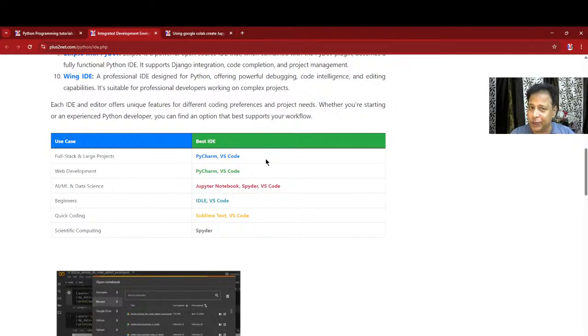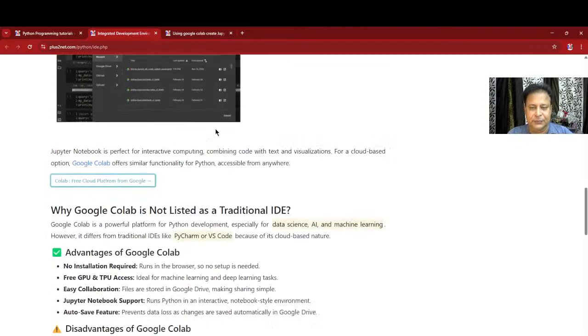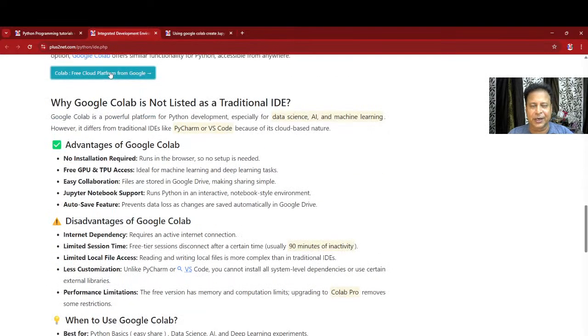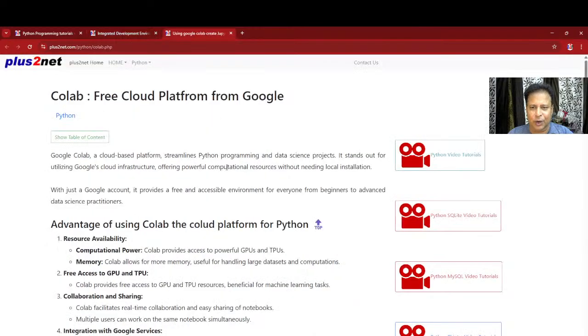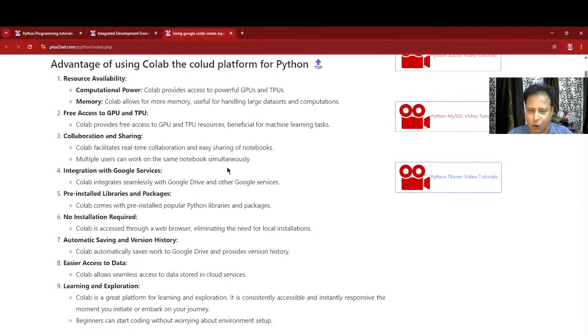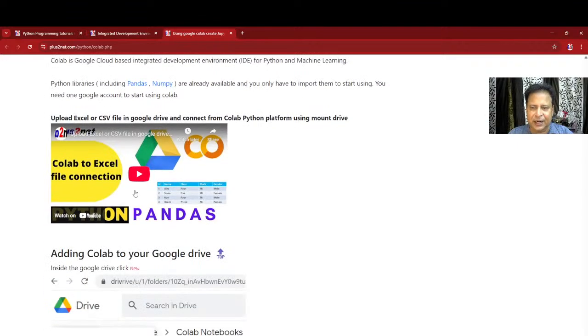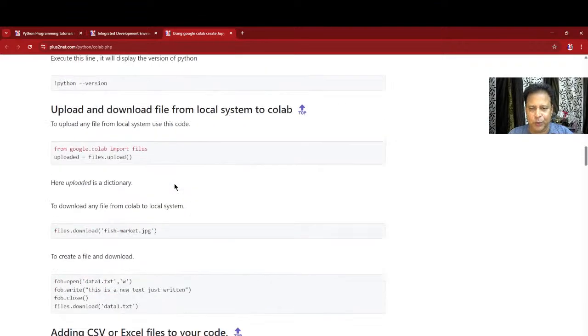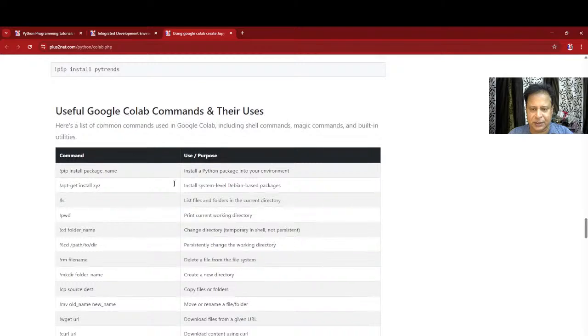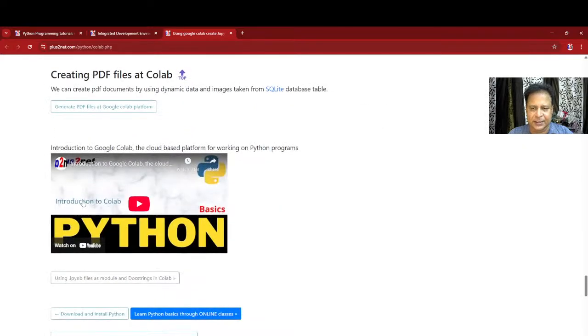Why? Because we are going to the cloud platform, Google Colab. Why Colab? There are quite good reasons. Here you can click this and go. Here it is, the Colab platform, and all the details are there. You can read that. Below that, one more tutorial is there that I want you to study first. Here it is, the introduction to Colab. It's quite old, from when I initially recorded it, but it still works well and is valid.